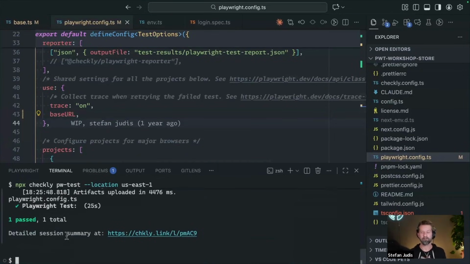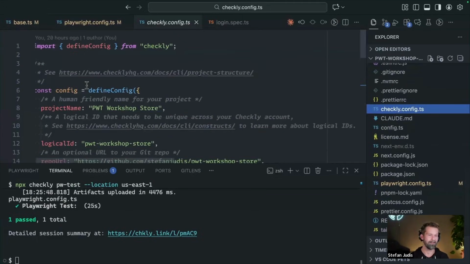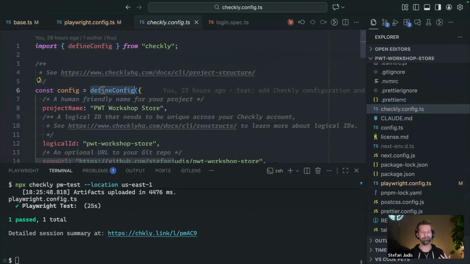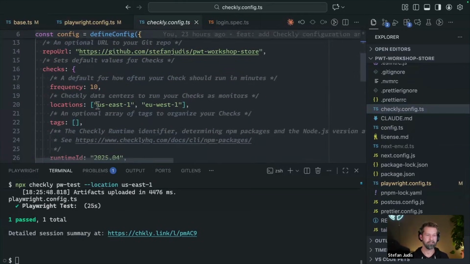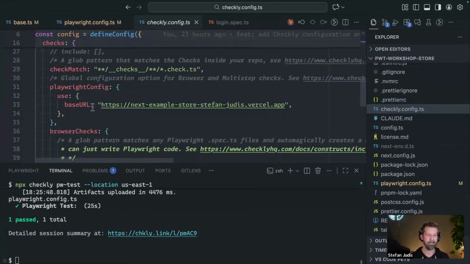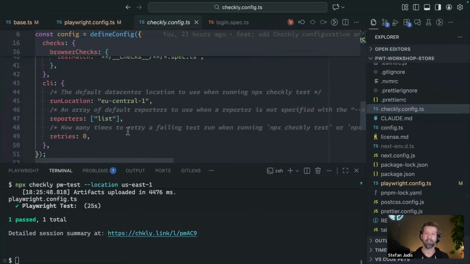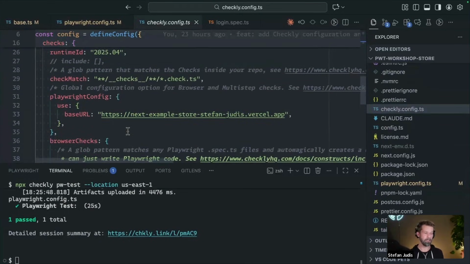But if you want to use Playwright for production monitoring, you need to initialize a new Checkly project. What I have here already in this project is a Checkly config, and that might look familiar if you're used to seeing the Playwright config. A Checkly project is pretty much a project that includes the Checkly CLI, and it has this config file, checkly.config, that gives your project a name, a repository URL, some default locations, the frequencies, some Playwright config. So this is all just configuration for you to tweak your Playwright cloud to your liking.